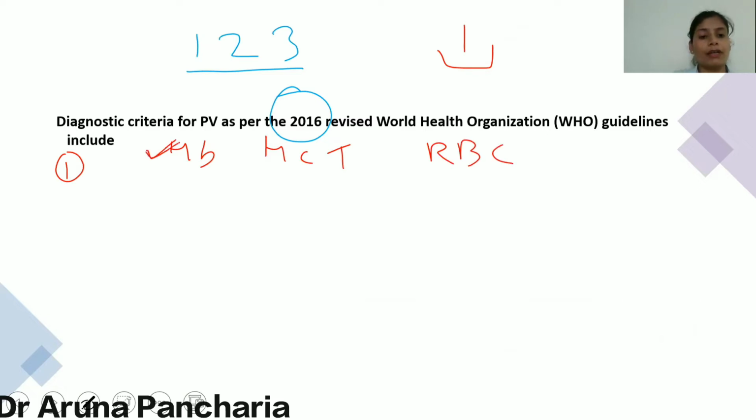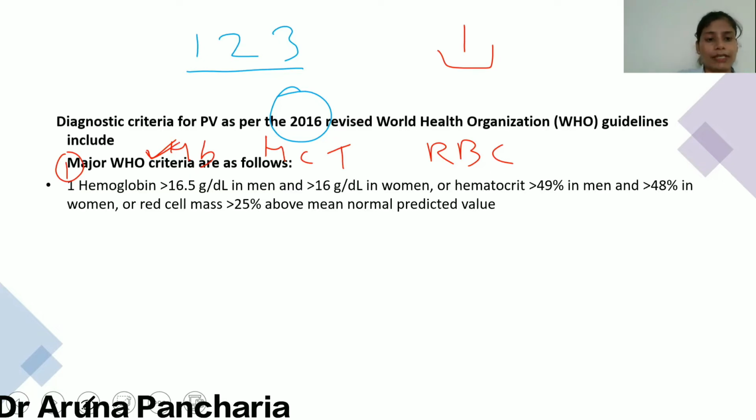Now, it says the hemoglobin should be more than 16 gram per deciliter in female, or more than 16.5 gram per deciliter in male, or hematocrit more than 48% or more than 49% respectively in female and male, or a greater than 25% increase of the RBC mass. So this is WHO criteria number one. It deals with the hemoglobin, hematocrit and the red cell mass.